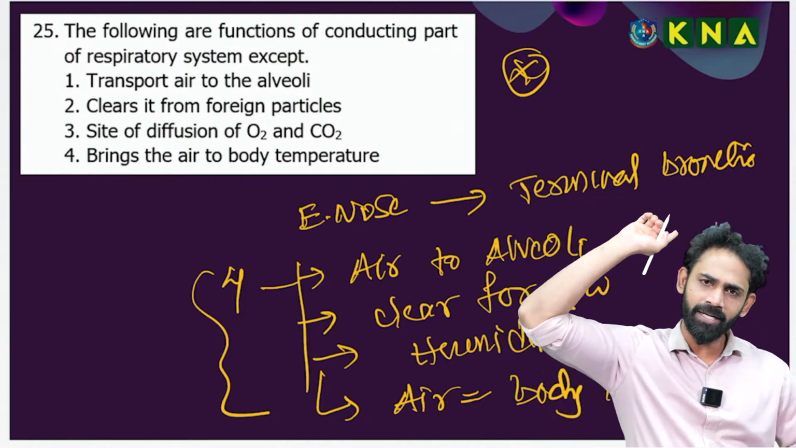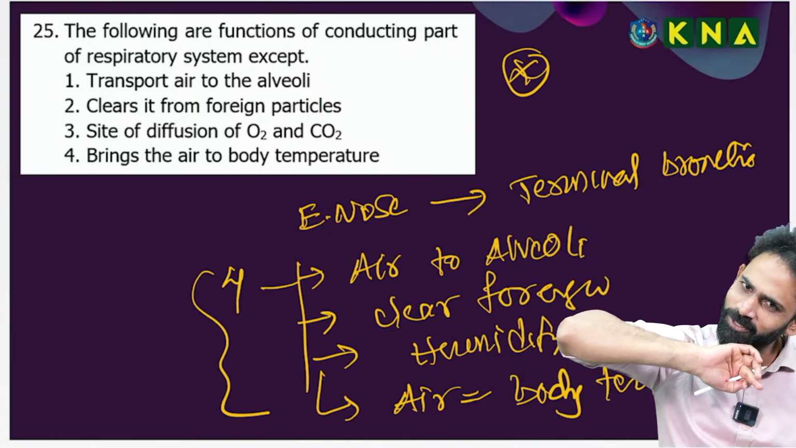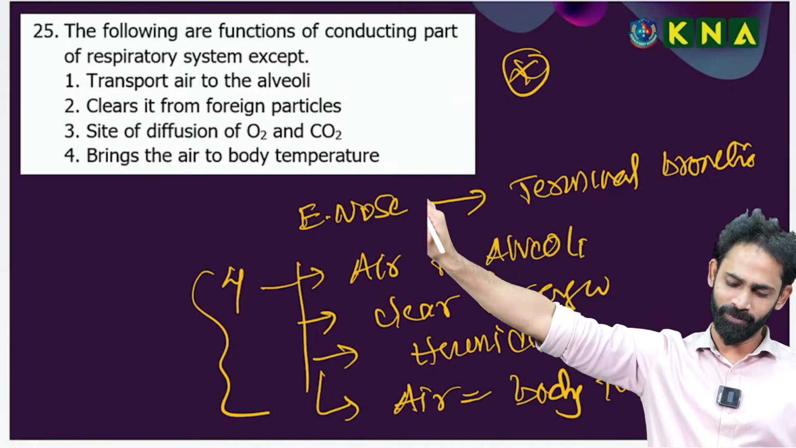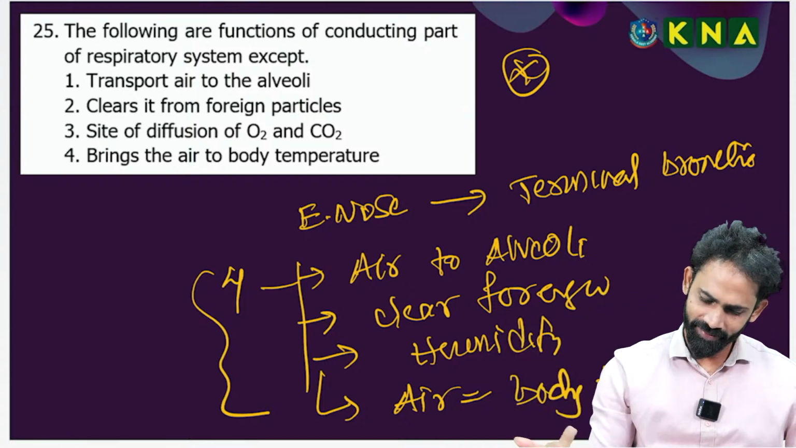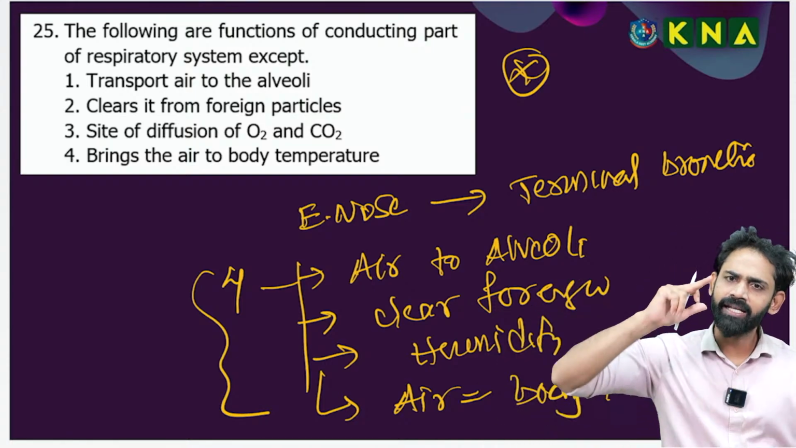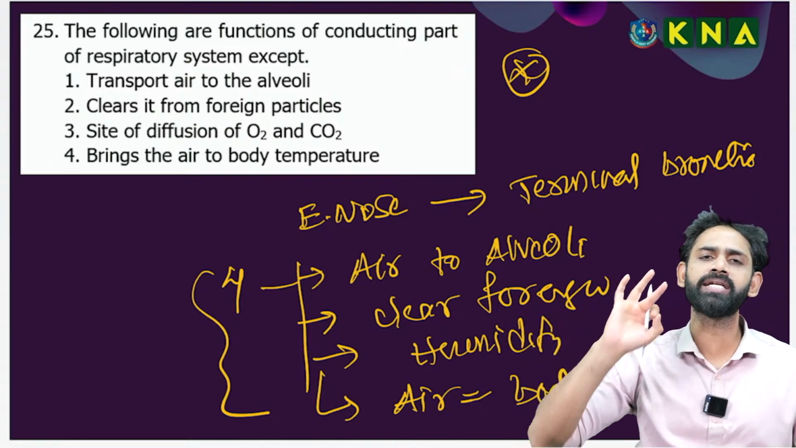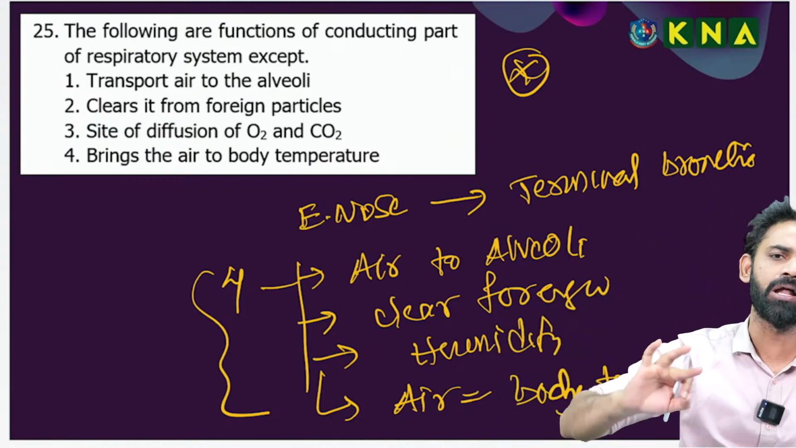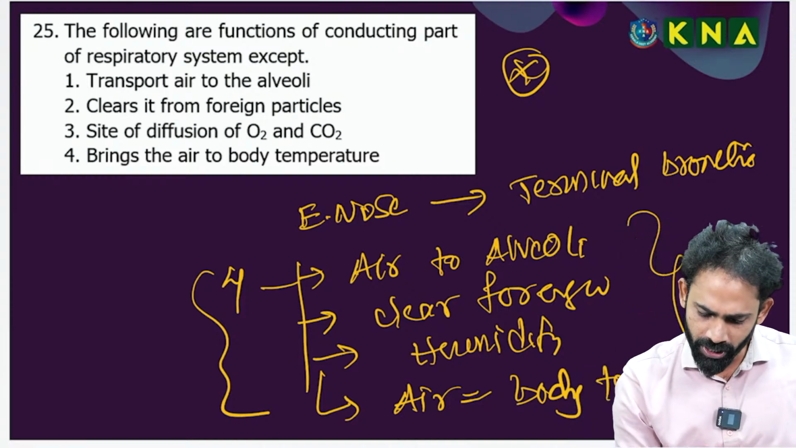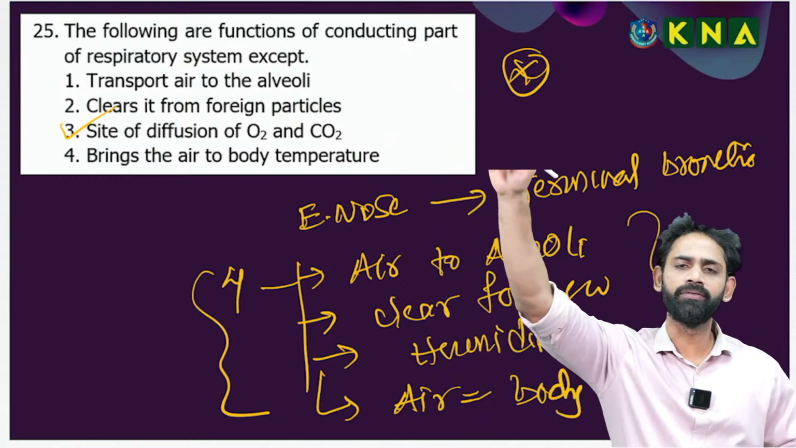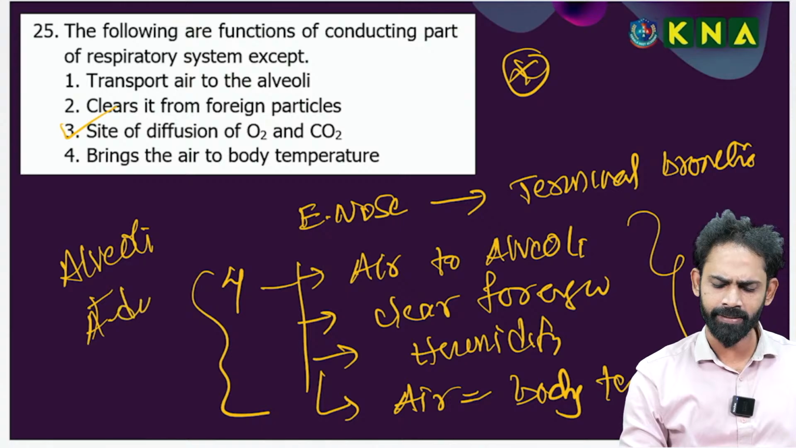Transport of the air from atmosphere to the alveoli. Clears the foreign particle. Dust particles you can see, bacteria also we can remove. Humidifies, mix with the air, mix with the water, moist. Making the inhaled air temperature equal to body temperature. These are the 4 functions of the conducting part which is extending from the external nose up to the terminal bronchiole. So, I am going for option 3. Site of diffusion, primarily by the alveoli. Not only alveoli, alveolar ducts.